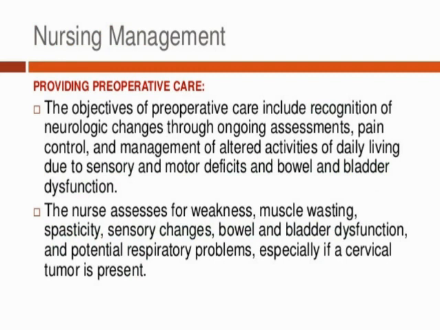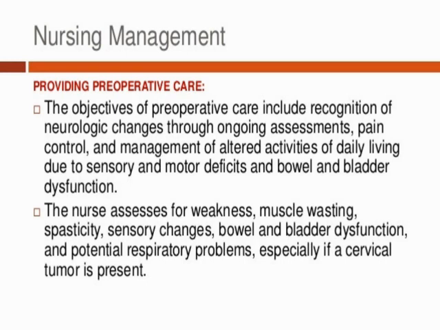Now we will see nursing management, providing preoperative care. It is very necessary, if surgical management is prescribed, that preoperative care is provided. Here are some objectives of preoperative care for spinal cord tumor. The objectives of preoperative care include recognition of neurological changes through ongoing assessment, pain control, and management of altered activity of daily living due to sensory motor deficit and bowel and bladder dysfunction. This kind of monitoring is very necessary during preoperative care.